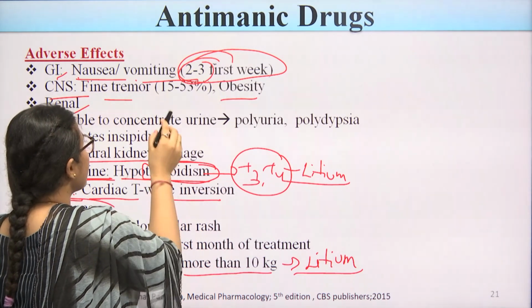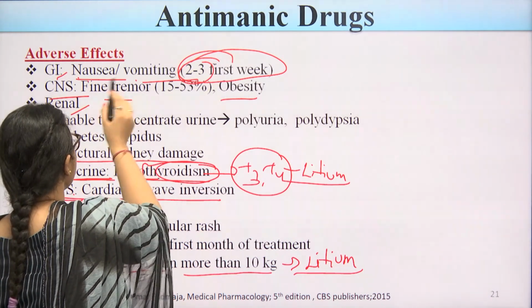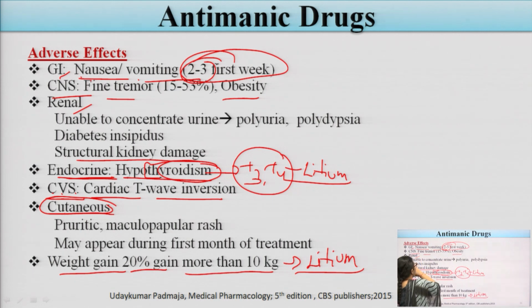There are some effects which will be seen due to the use of lithium in the central nervous system. Fine tremors will be seen in about 15 to 53% of the patients who are taking lithium. Renal, in the kidney: unable to concentrate the urine, polyuria or polydipsia condition will be seen.